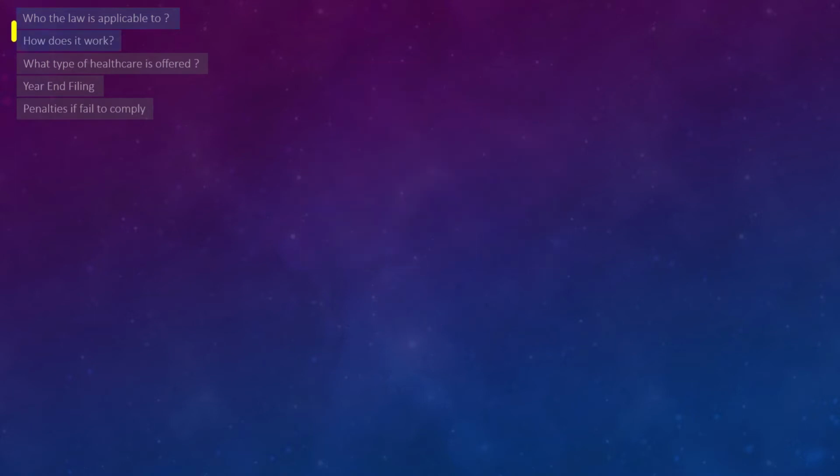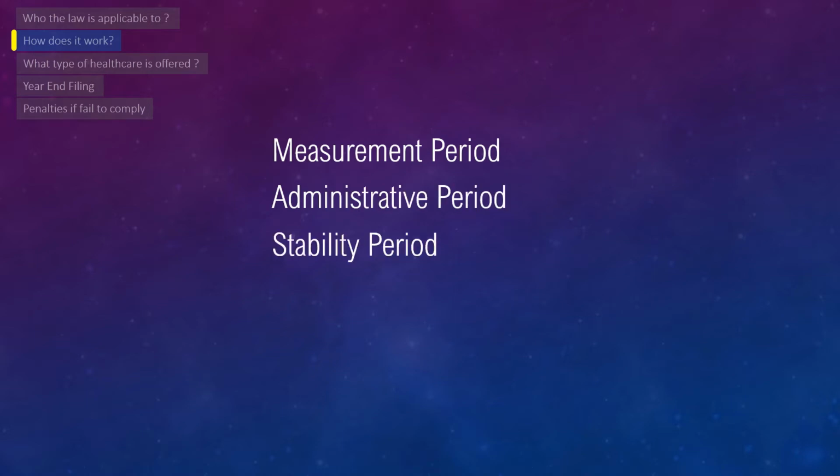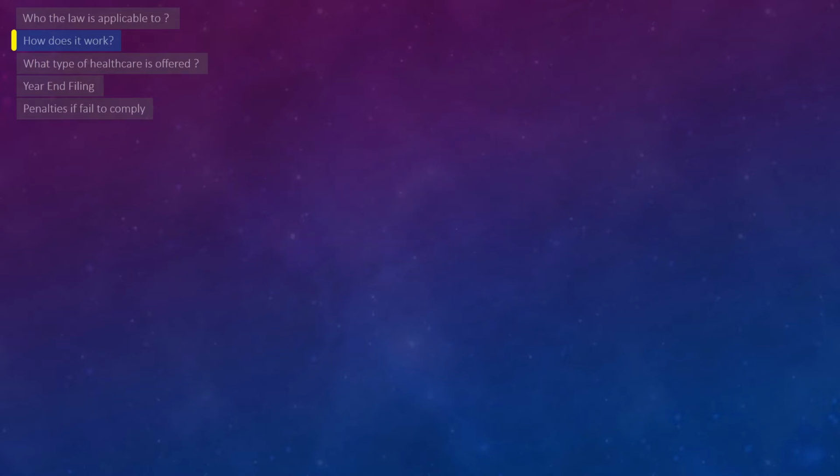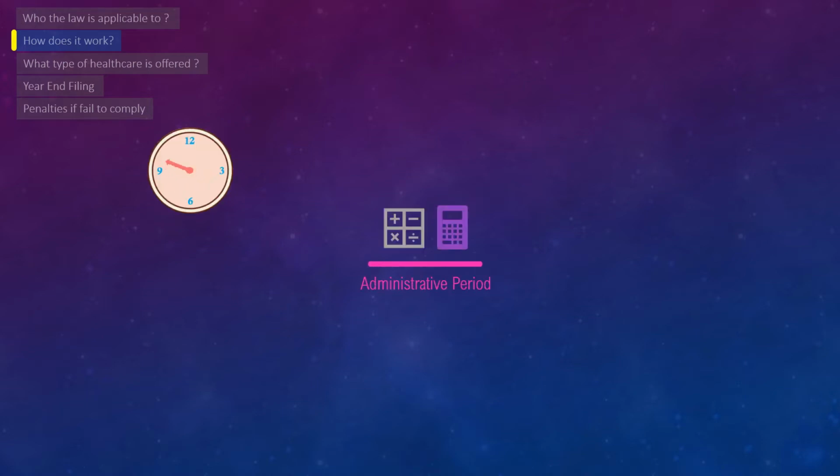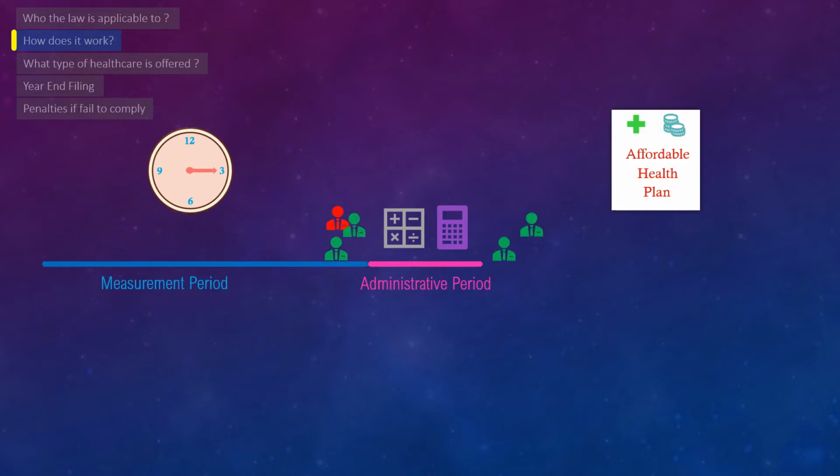Next, how does it work? We'll first understand the ACA periods, and those are measurement, administrative, and stability period. The employer, during the administrative period, would measure the working hours of each of their employees for the measurement period to determine their eligibility for affordable health care for the stability period.